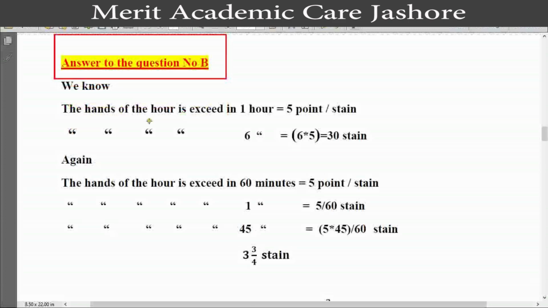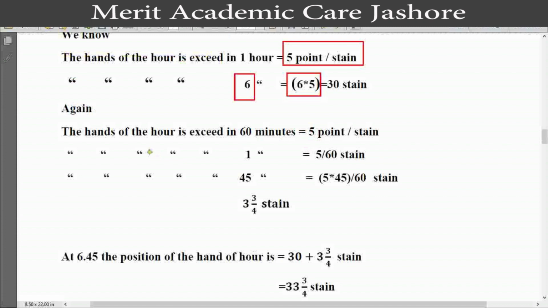Answer to question number B. We know the hour hand of the clock covers 5 minute spaces in 1 hour. So 1 hour equal to 5 spaces, so 6 hours equal to 6 multiply 5 equal to 30 spaces. Again, the hour hand covers 5 spaces in 60 minutes.